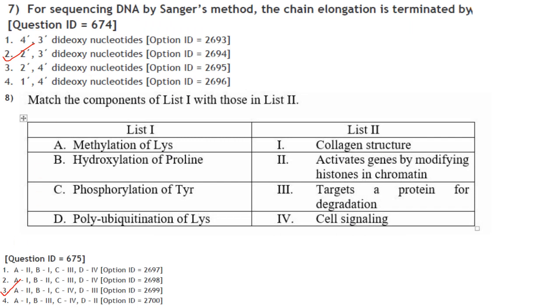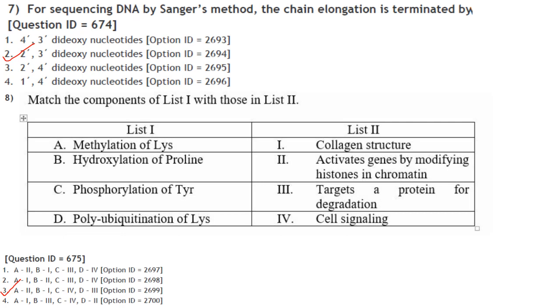Next one. For sequencing DNA by Sanger's method, the chain elongation is terminated by ddNTPs, or dideoxynucleotides, which are chain elongation inhibitors of DNA polymerase used in the Sanger method of DNA sequencing. They are also known as 2',3'-dideoxynucleotides, because both the 2' and 3' positions on the ribose lack a hydroxyl group. So the answer here is 2',3'-dideoxynucleotides. Answer is option 2.